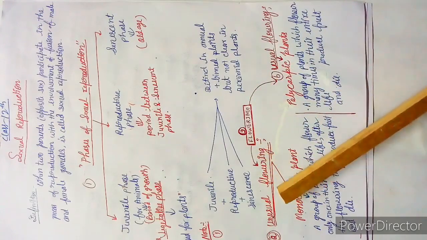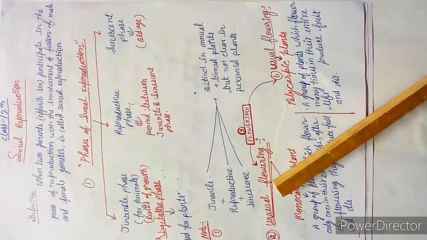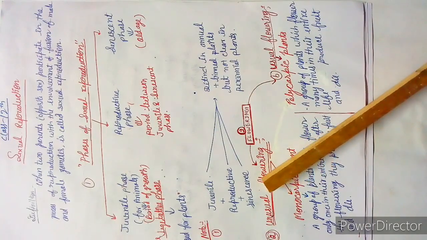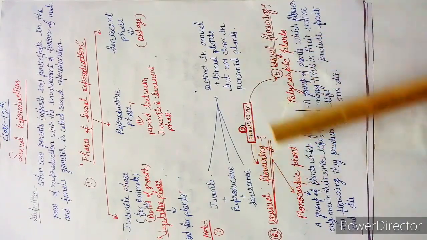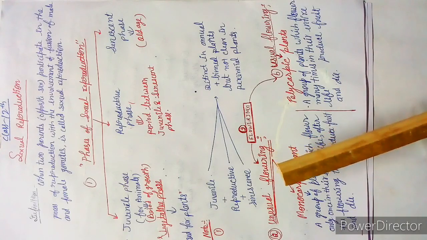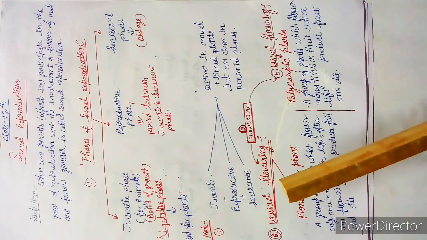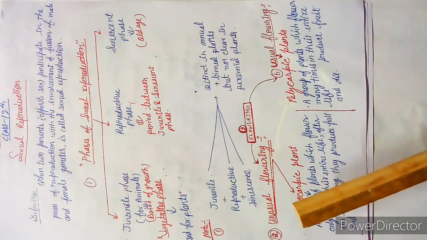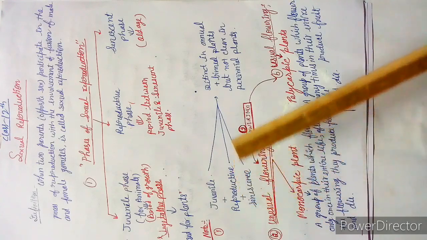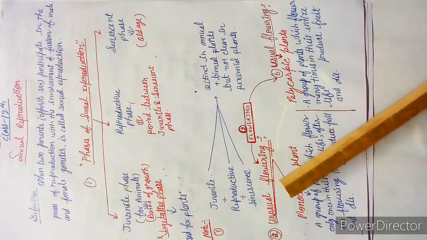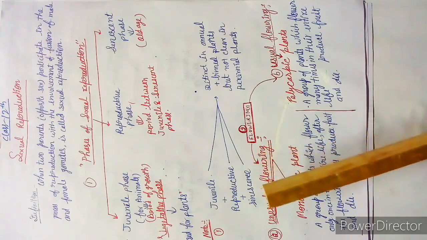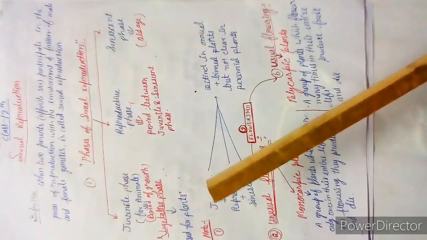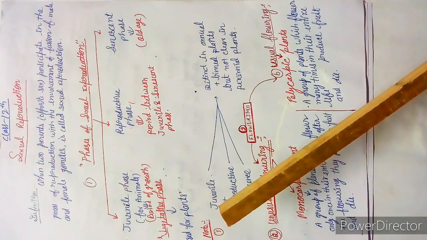But in the case of unusual flowering, they flower once in their life. Unusual means not ordinary. They flower once in a life, and after the flowering that same plant is going to die.